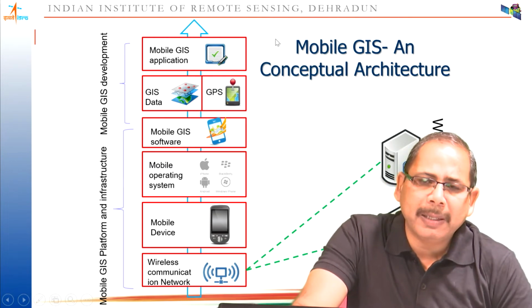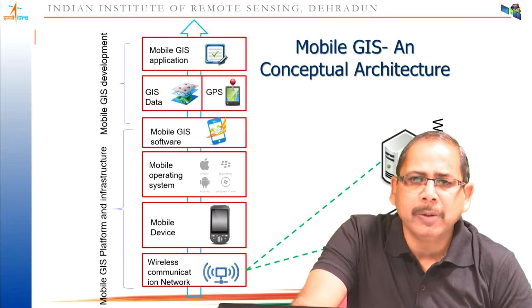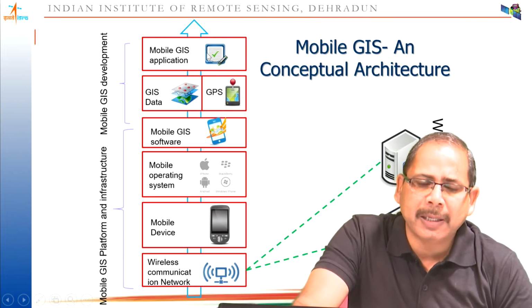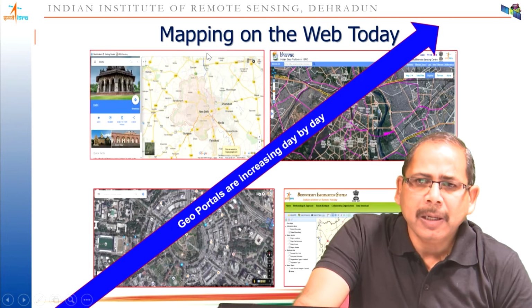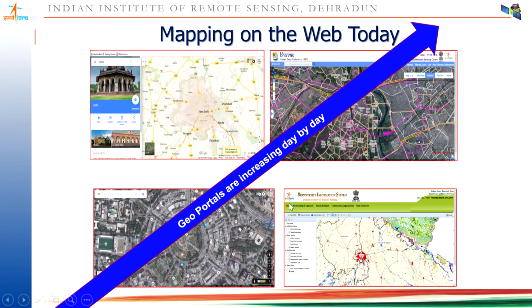Some of the mobile applications I will be demonstrating, or giving as examples, at the end of my session. Now if you see today's environment of mapping on the web, we know about the Google Map applications. They have very rich content, very rich information about the geography of your locality. They have infrastructure data and a lot of traffic related information. They have integrated a lot of data from different sensors, and different kinds of services are available.